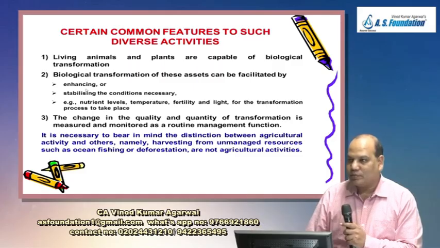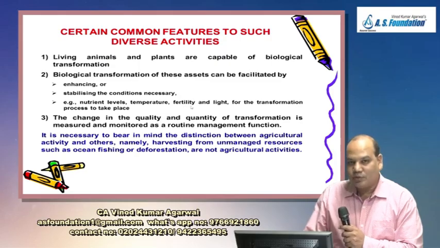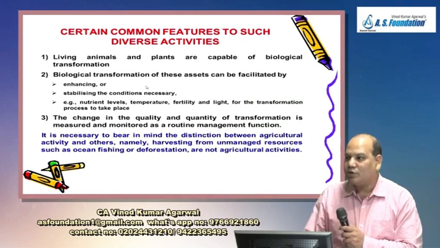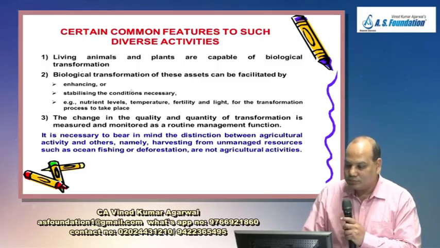Depending upon the item, you can provide nutrients, fertilizer, or the proper temperature. By controlling the temperature, you can help in biological transformation. You can provide fertility and light for the transformation to take place. That means you are taking all the efforts to achieve the biological transformation. So it is management; human intervention is involved.